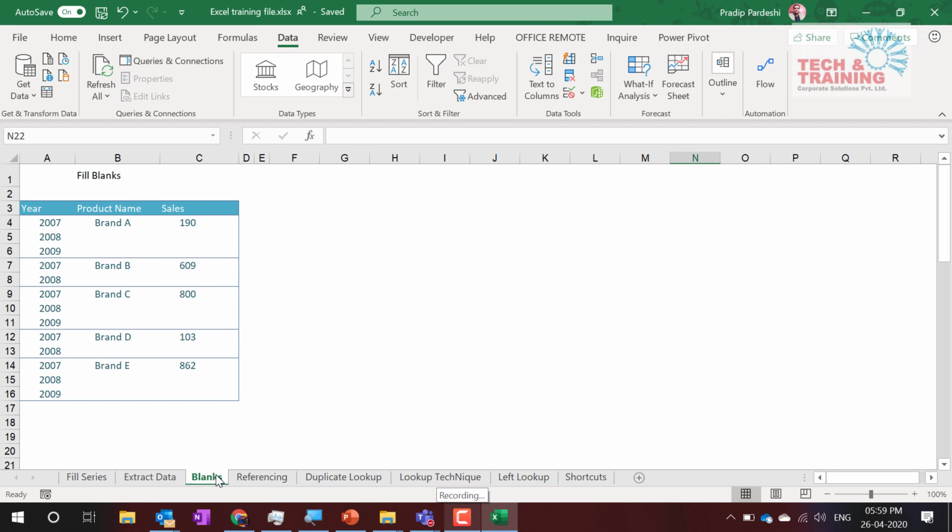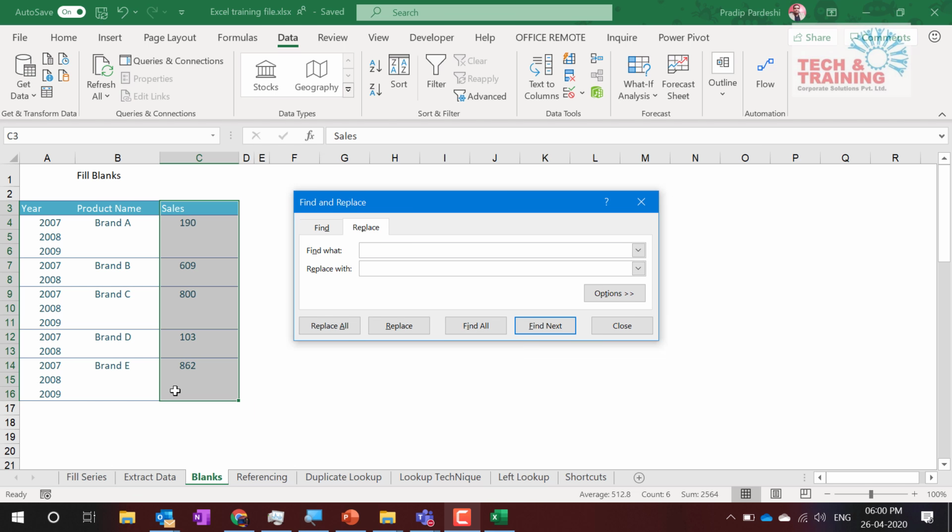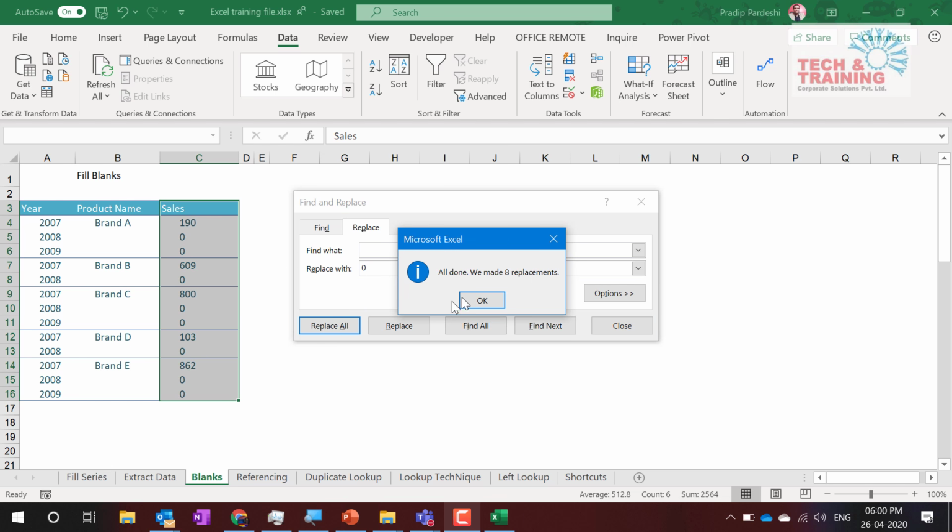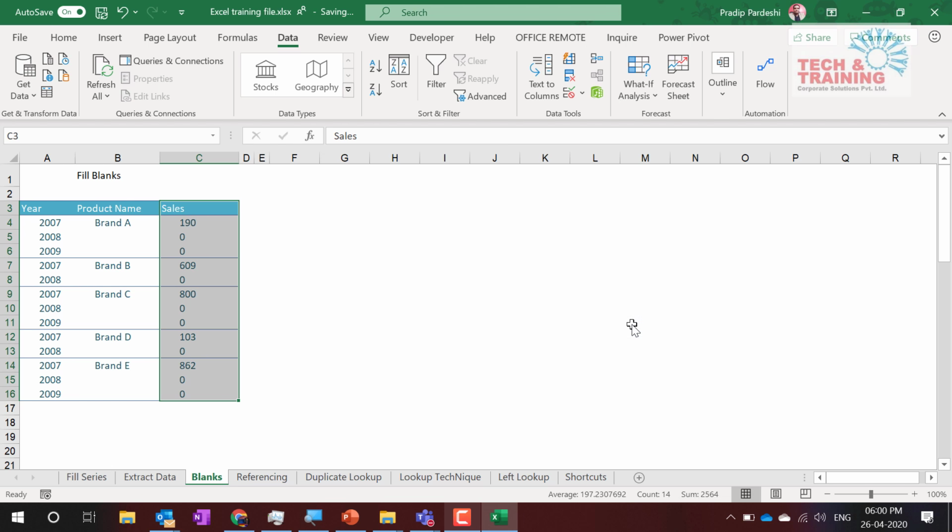Yeah. Now here in this, I'm going to go a little fast because I'm running out of time and it's already 6 o'clock and I've got a lot of things to cover. I have all these blank cells. I want to fill these blank cells with some value. So naturally you will say Control H, that is find and replace is the one. And I'll leave this blank cell and replace it with 0. Let's say my task was to replace all the blank cells with 0, which I did just now, and I click, and it has automatically replaced 4 values.